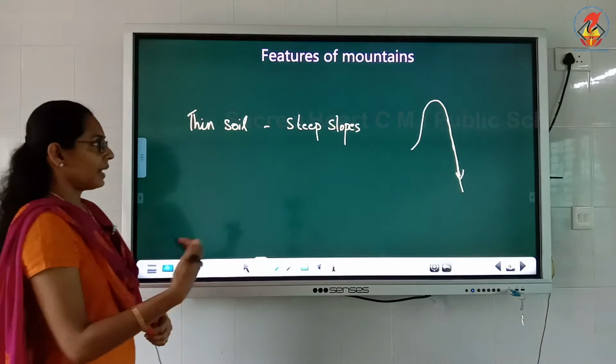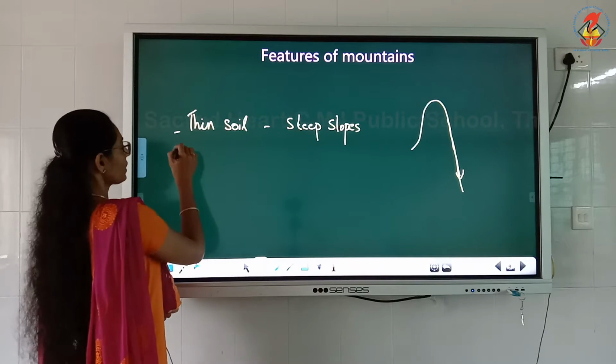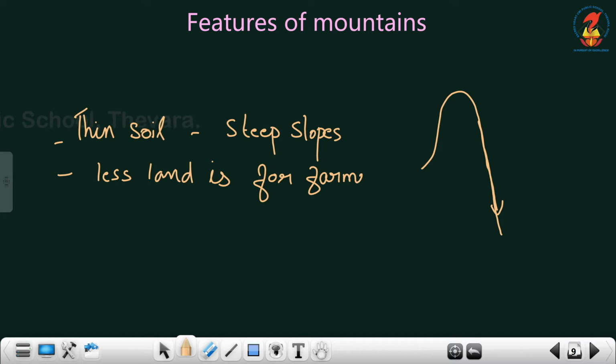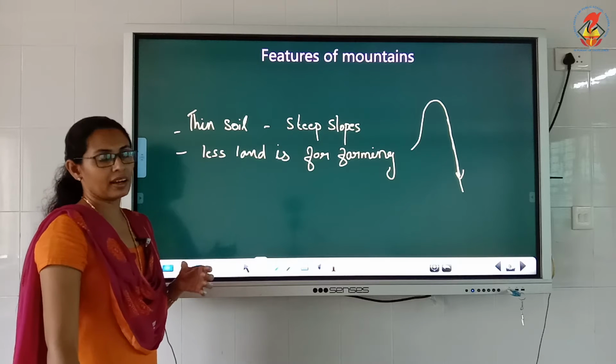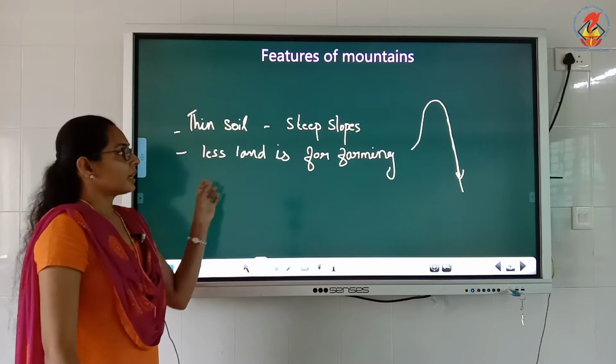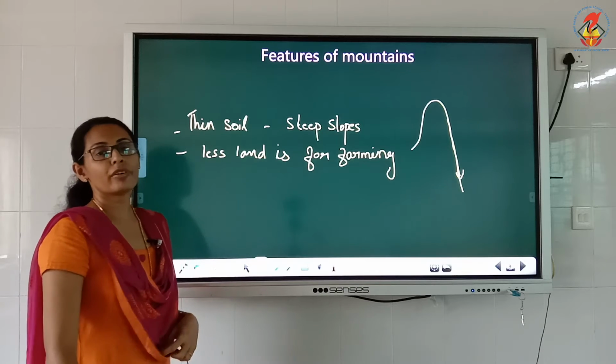Clear? And the next feature is that less land is available for farming or agriculture. Very less area. So there is a shortage of farming.